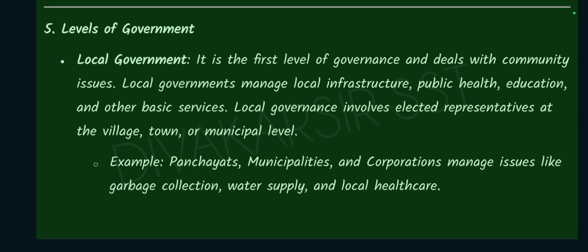Local governance involves elected representatives at the village, town, or municipal level. For example, panchayats, municipalities, and corporations manage issues like garbage collection, water supply, and local health care.